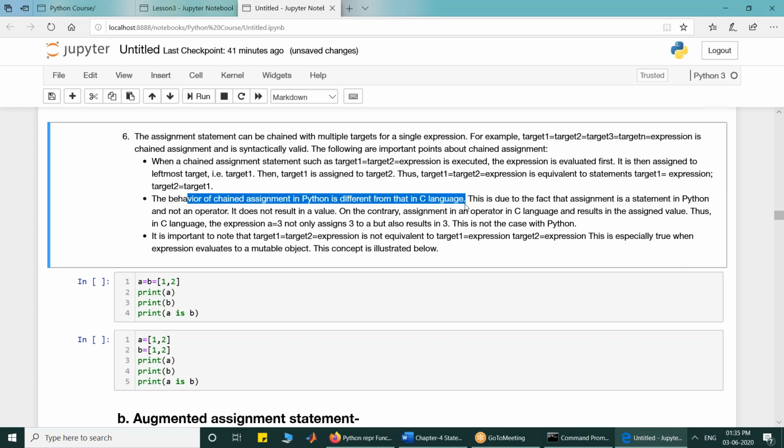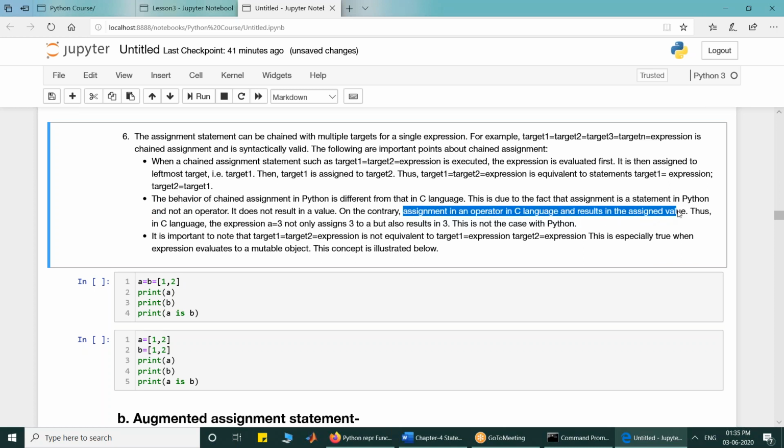So the behavior of chained assignment in Python is not the same as that in C language. This is different because Python assignment is not an operator. It does not result in any value, while in C language, assignment is an operator. It results in the assigned value.